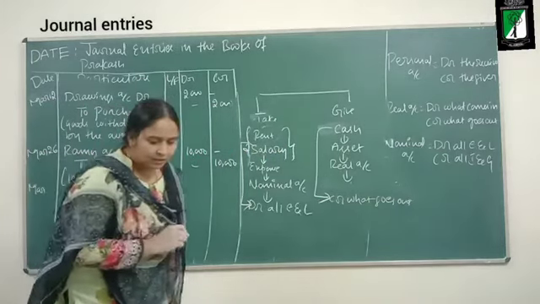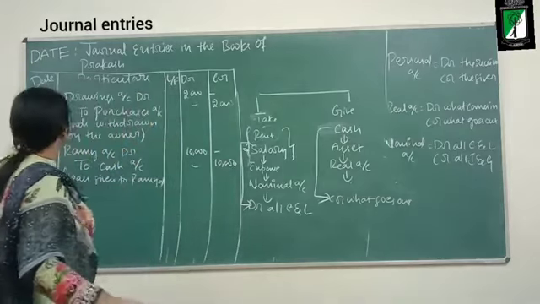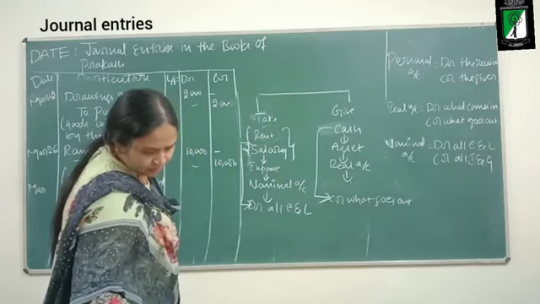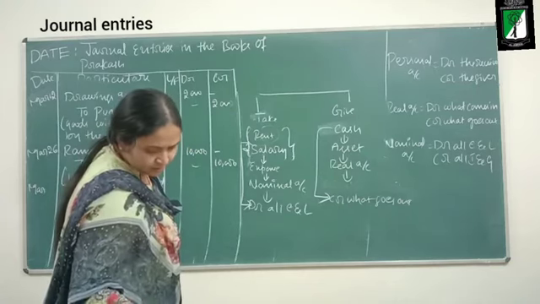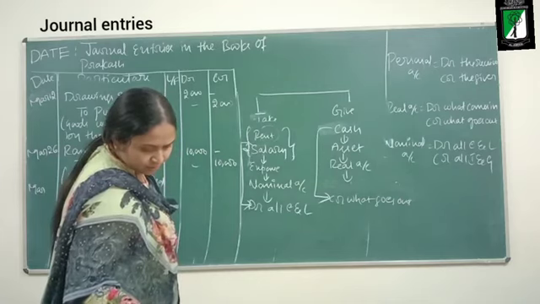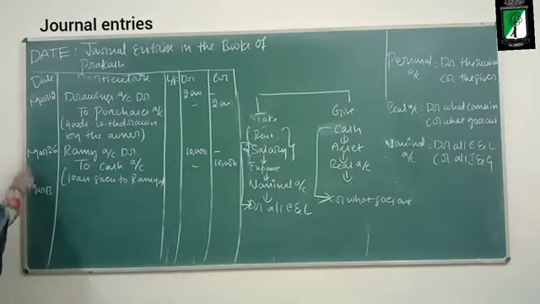Okay, so what is the date of the transaction? March 13th. This is not in order, but that's fine. Next, what should I debit?